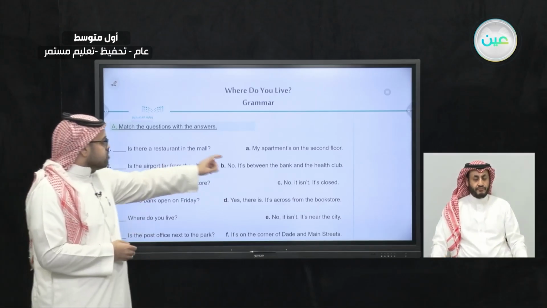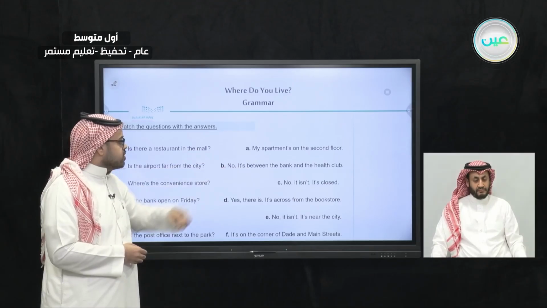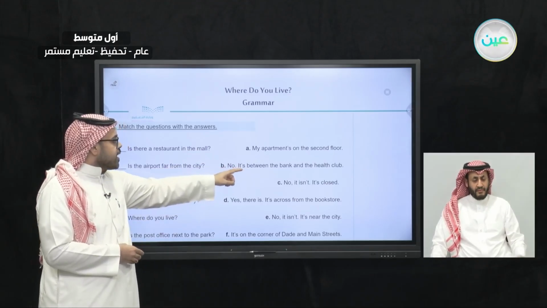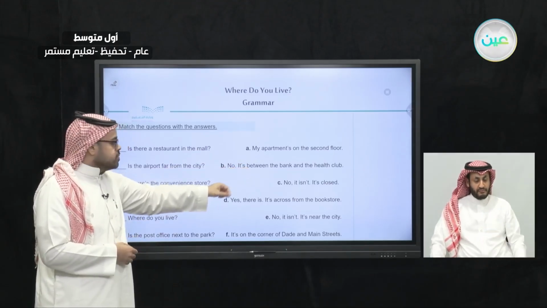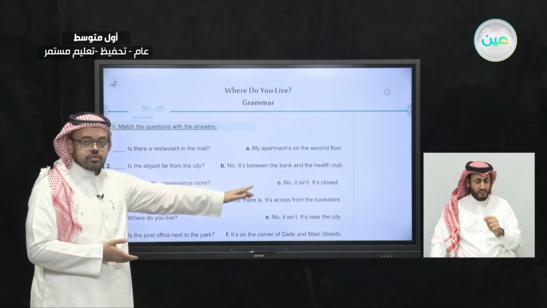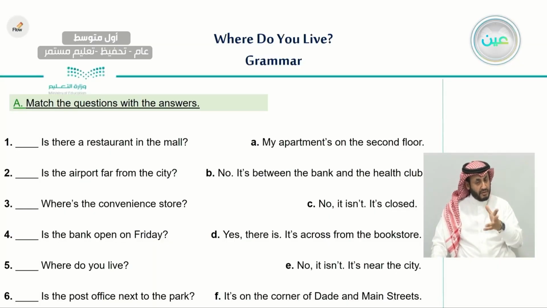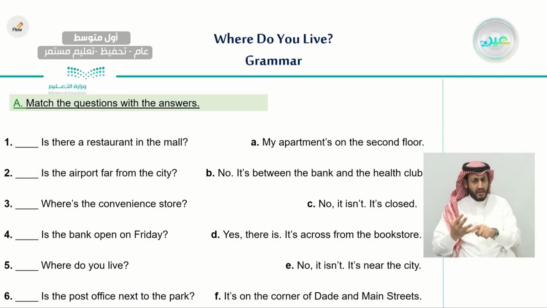So the answer A says, my apartment on the second floor. Now, if this is not the answer, B, no, it is between the bank and the health club. This could be the answer. Or C, no, it isn't, it is closed. This also could be the answer. D, yes, there is, it's across from the bookstore. This also could be the answer. And E, no, it isn't, it is near the city. And the last one is, it is on the corner. So here we have only 4 answers that start with yes or no.